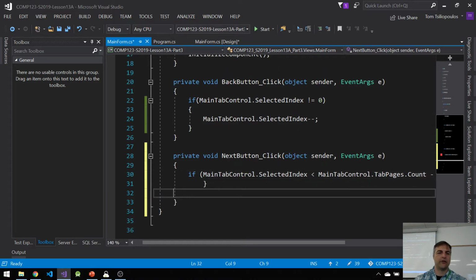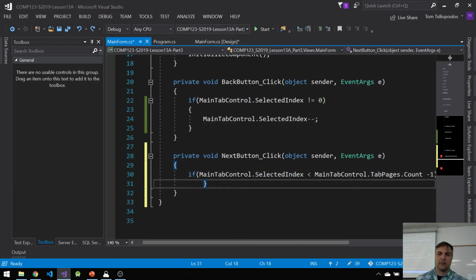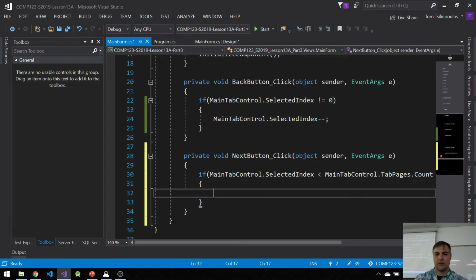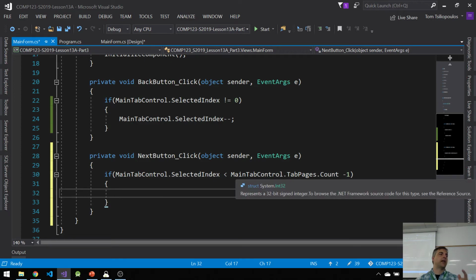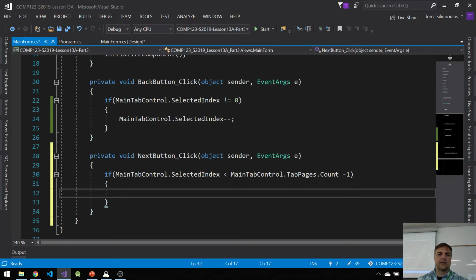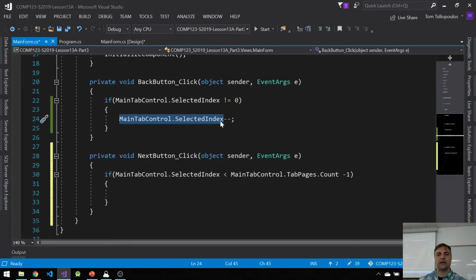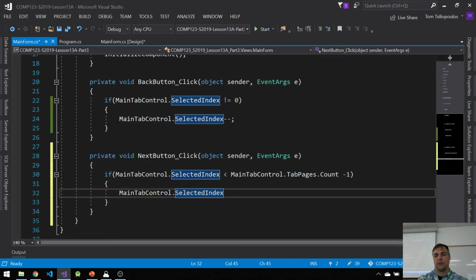Because we want to make sure that we are indexing the right thing. Count gives you 1, 2, 3, how many I have, and my selected index is 0, 1, 2, so I have to subtract 1, right? If that's true, then I can say main tab control selected index, I'm just going to copy paste here, plus plus, right? So that goes to the right, and the other goes to the left.